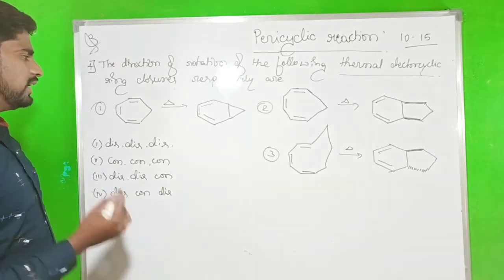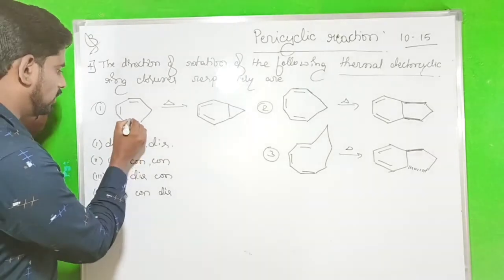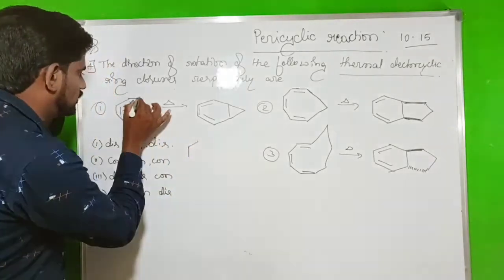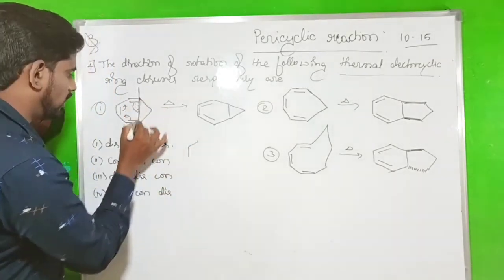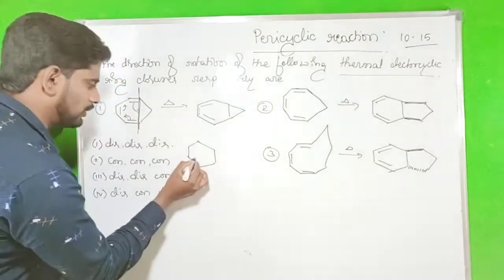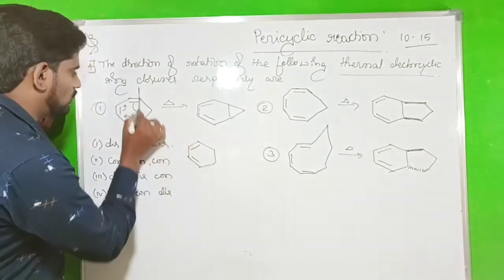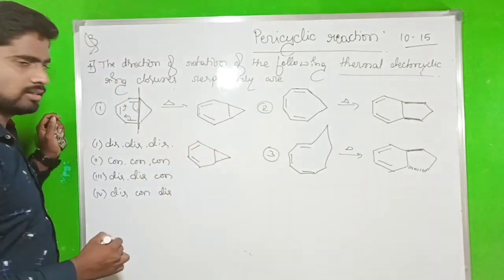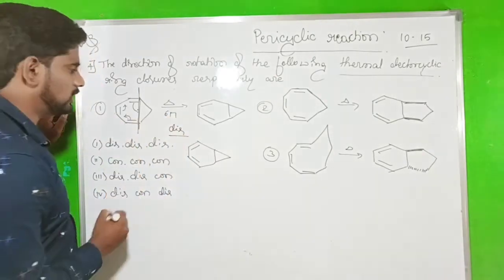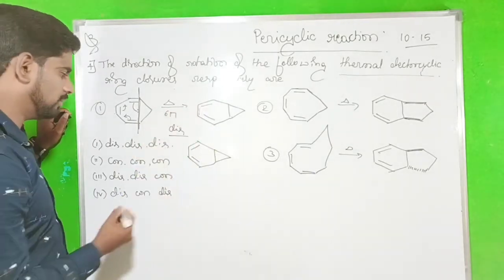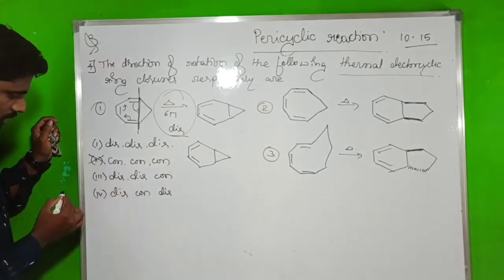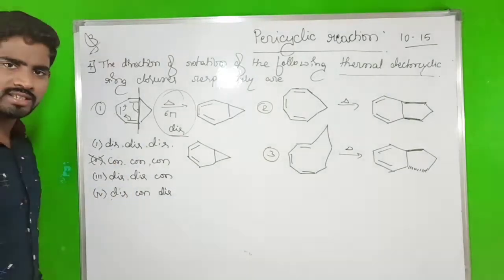So now we have to identify what happens in thermal conditions. Look here, the bond shifts to here, comes to here, and makes a new bond. That is 1, 2, 3, 4, 5, 6, a 6-membered ring. The bond shifted to here and this bond shifted to here. So this is connected to the cyclopropyl ring. So this is 6 pi disrotatory. On the basis of the selection rule, it possesses disrotatory. So conrotatory is not a correct option. The first and fourth options are correct.